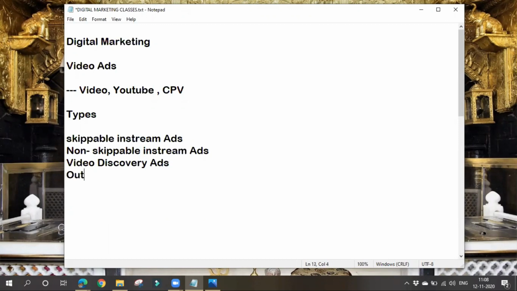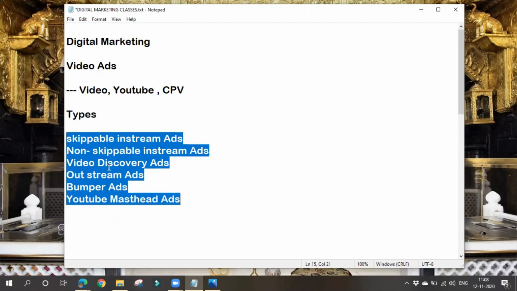Next one, outstream ads. Sorry in case of any spelling mistakes. Then bumper ads, and at last YouTube masthead ads. So totally there are six types of video ad formats.